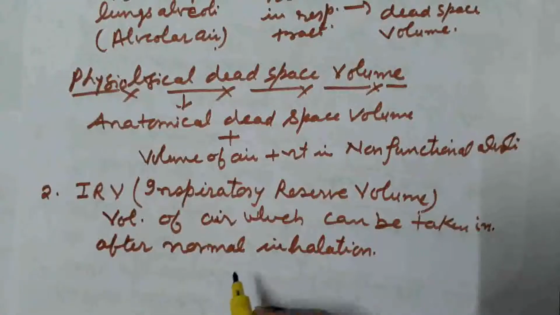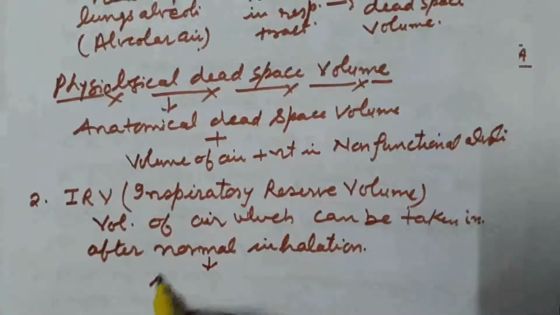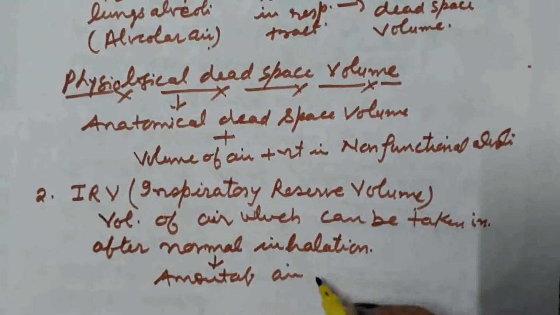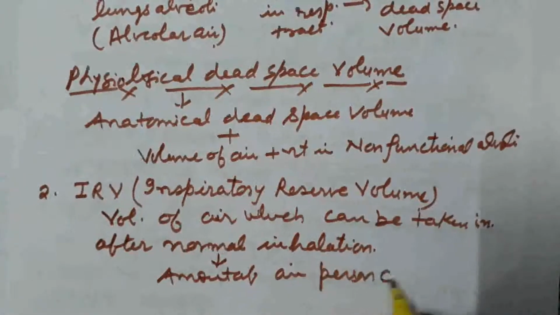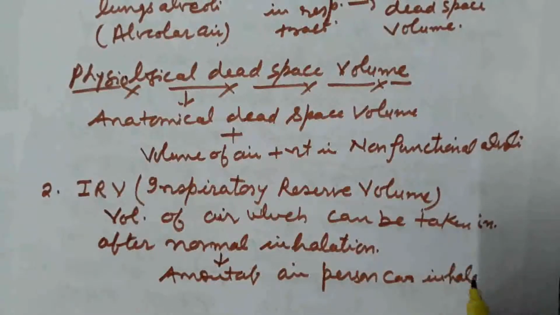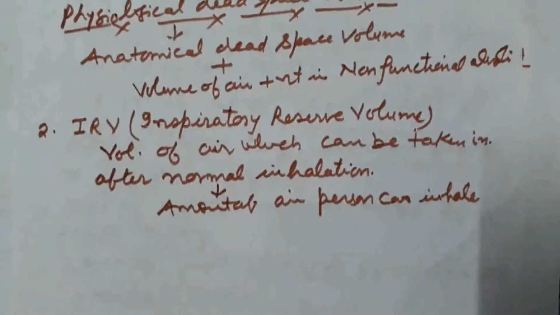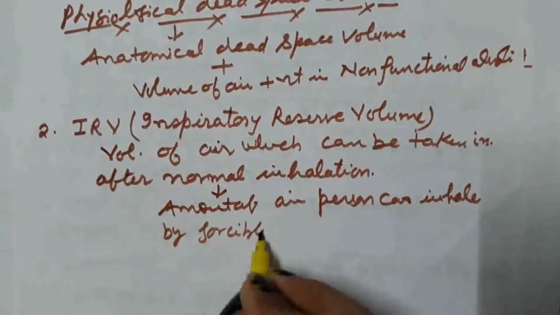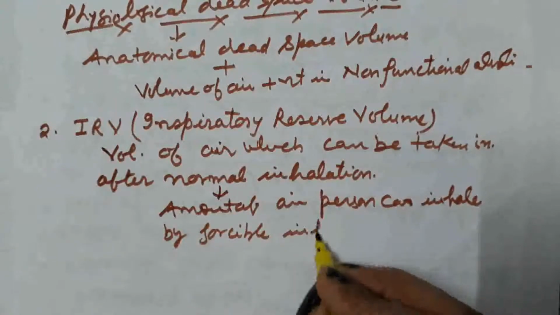So IRV is the amount of air a person can inhale by forcible inhalation.